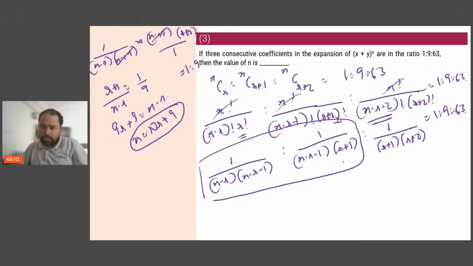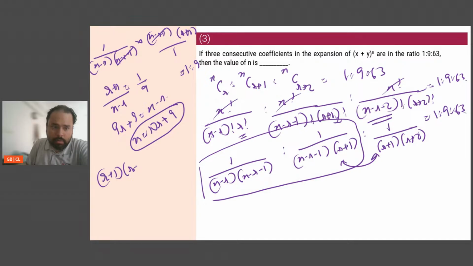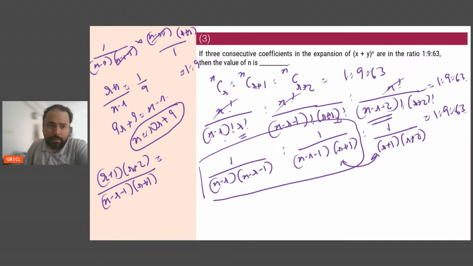Then let me take these two together, because then r plus 1 and r plus 1 will cancel. My basic objective is that something should cancel. If I take these two together, in the same way, you will get (r plus 1) into (r plus 2) divided by (n minus r minus 1) by (r plus 1), is equal to 9 by 63, which is 1 by 7.